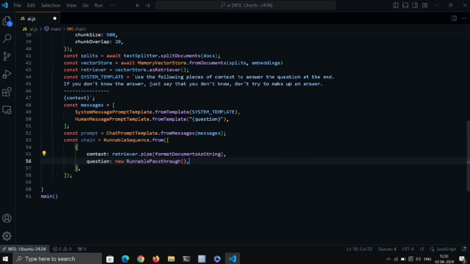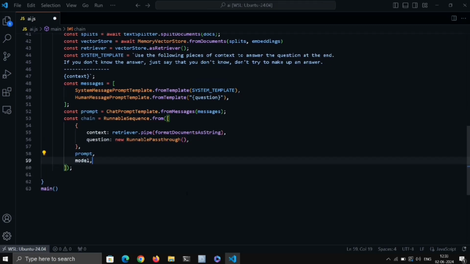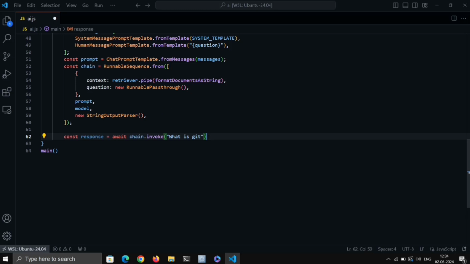First, we'll provide the context and the question with RunnablePassthrough, which is used to pass the data as it is, without making any change to it. Then the prompt, then it will go to the model, and finally we'll get the output in a proper string format. Now we'll invoke this chain with the question and print that out.